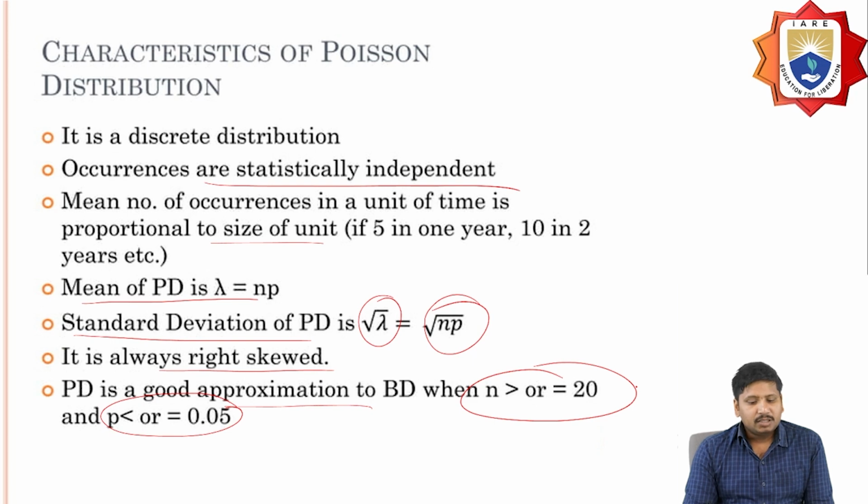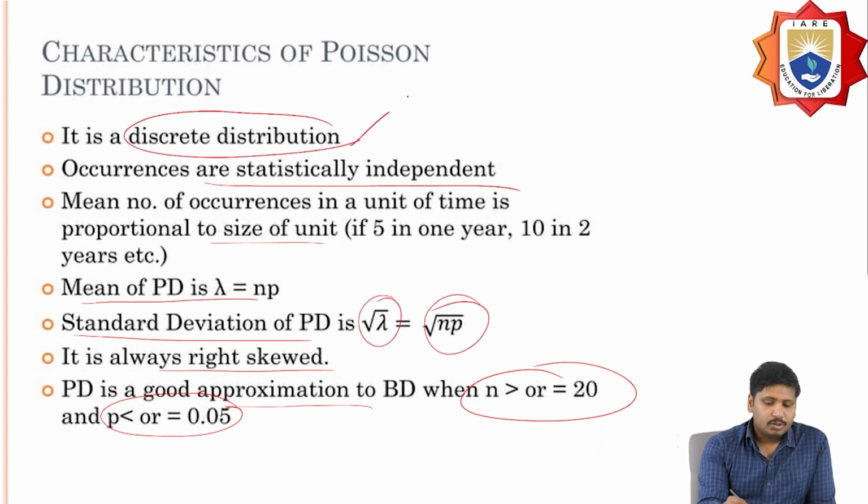So some of the characteristics of the distribution: it is a discrete Poisson distribution, the occurrences are statistically independent, the mean value of the Poisson distribution is lambda equal to np, and the standard deviation is square root of lambda, equal to square root of np.